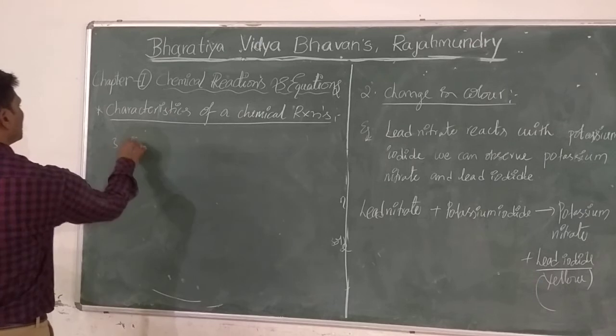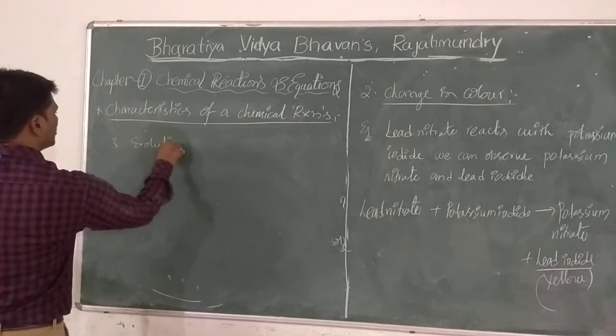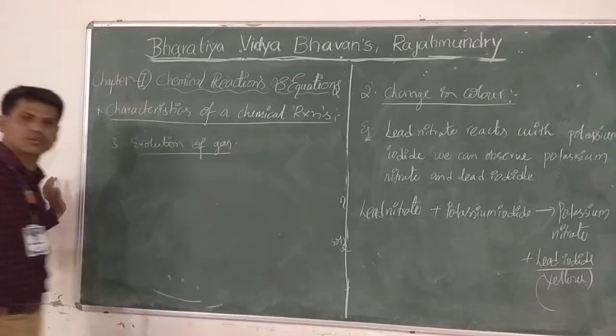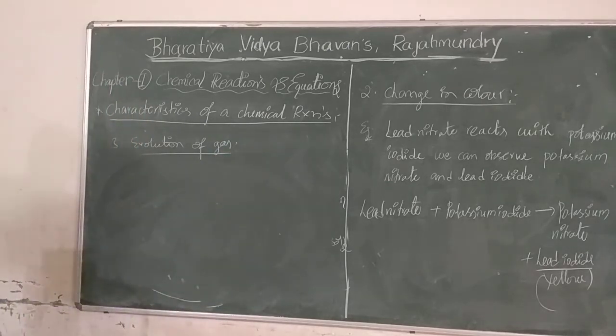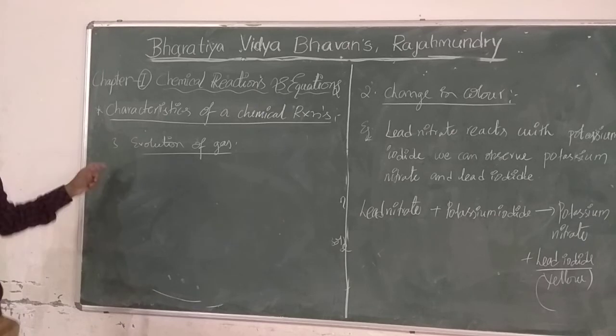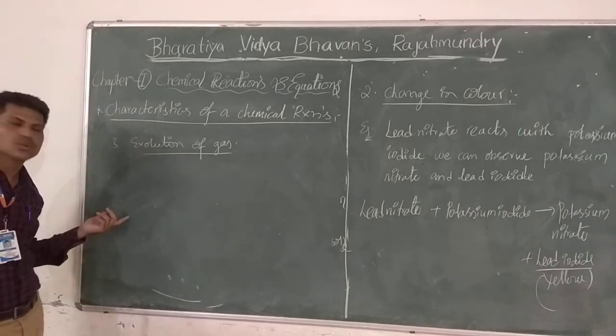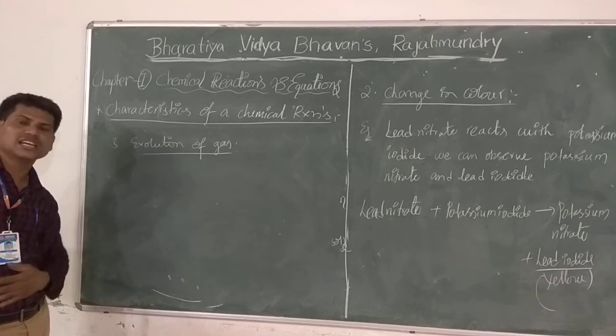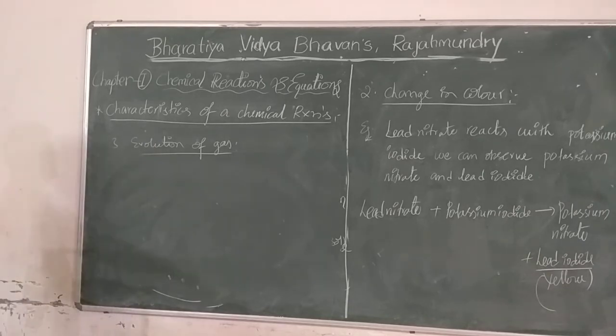That is the third one: evolution of gas. Very important. In some chemical reactions, some amount of gas is liberated. If any liberation of gas is observed, we can conclude that the process is a chemical reaction. That operation is a chemical reaction. Very important. See what I am telling.